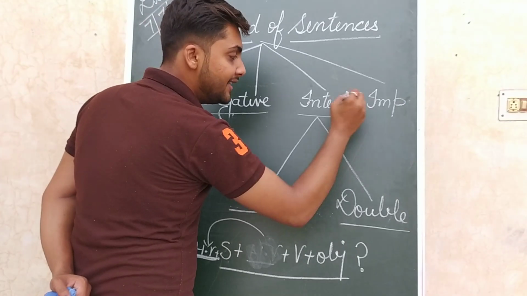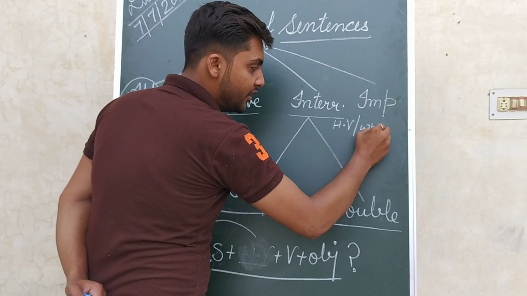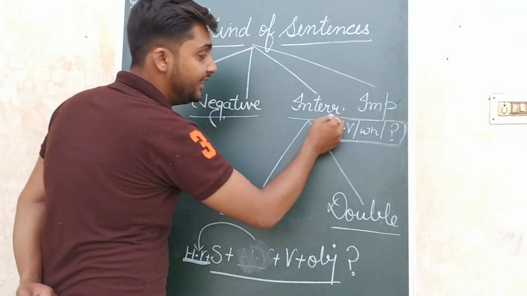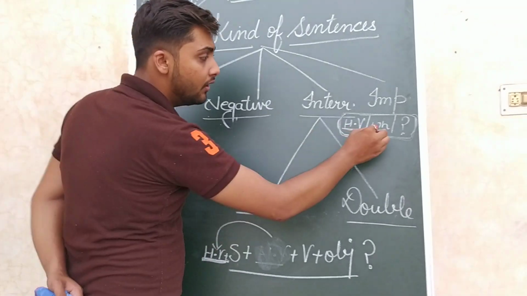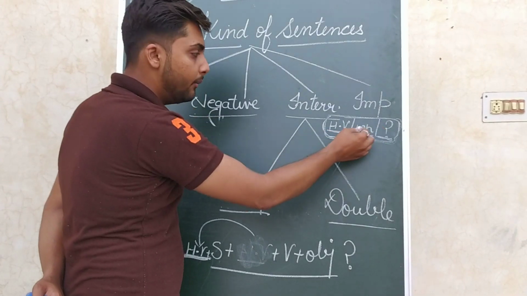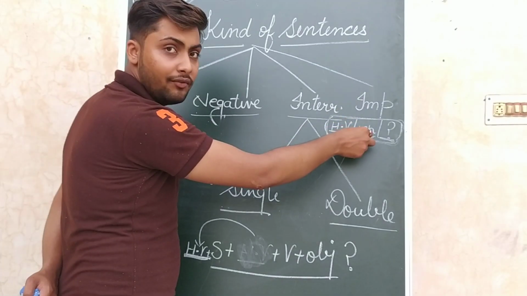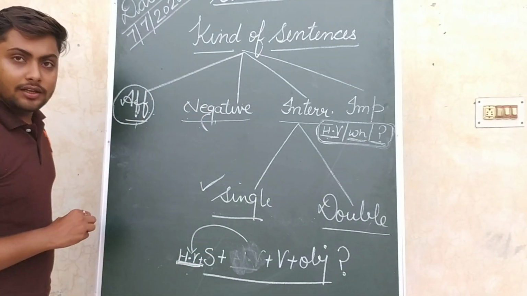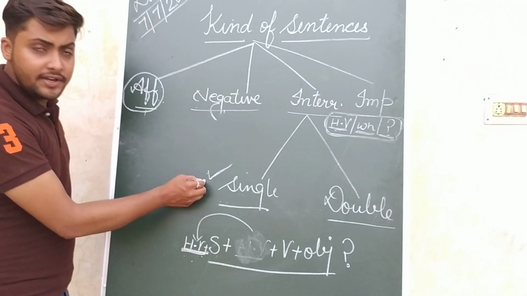This is known as single interrogative. An interrogative sentence requires three things. First one is helping verb, then WH word, or question mark. These three things are the identification keys of interrogative sentences. Whether you are having a helping verb or a WH word, the question mark is compulsory, but there is a difference. Either you have a helping verb or you will have a WH word. So now come to the next part, that is helping verb, subject, verb, and then object. This is the structure of single interrogative.